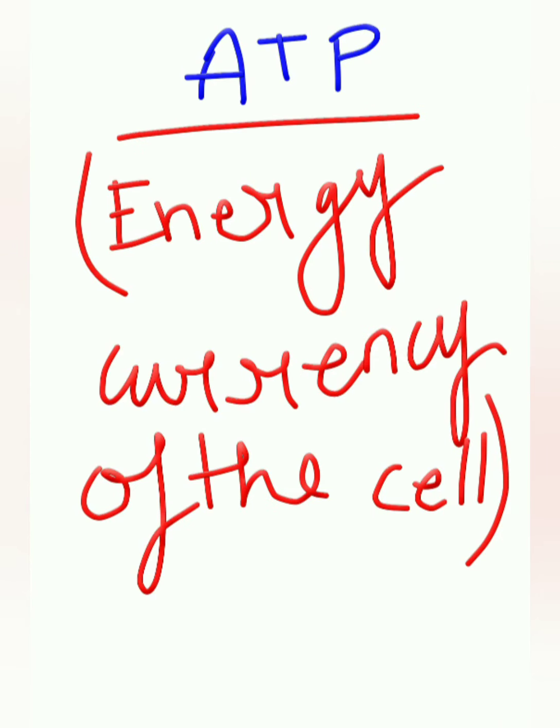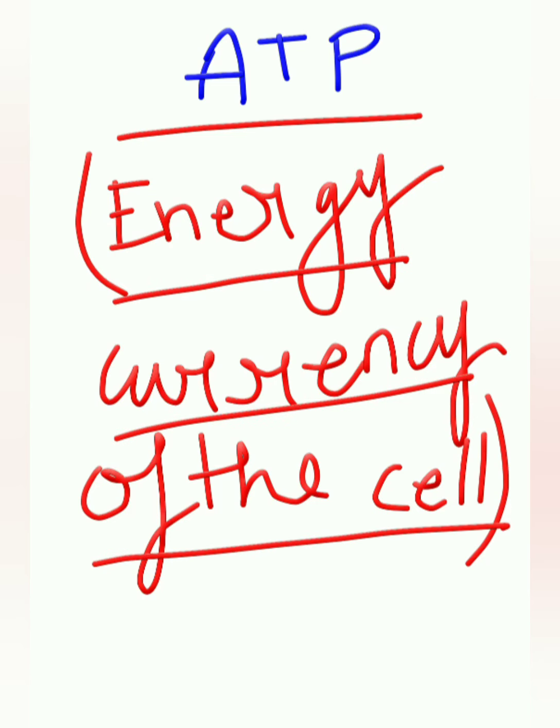ATP is also known as the energy currency of the cell, because all activities inside a cell need energy, which is available in the form of ATP as the immediate source. So this chemical compound ATP is described as the energy currency of the cell.